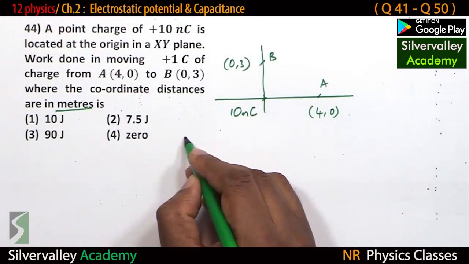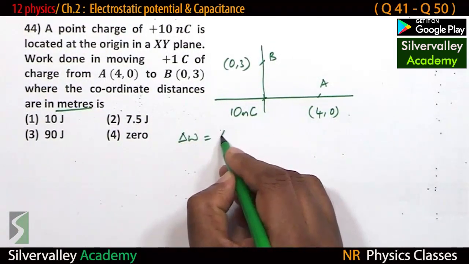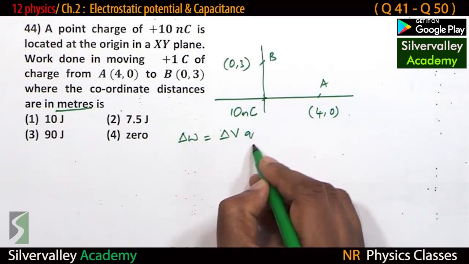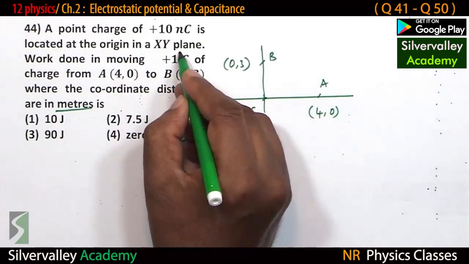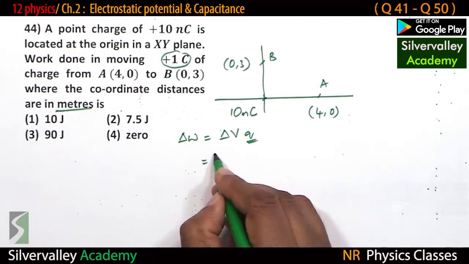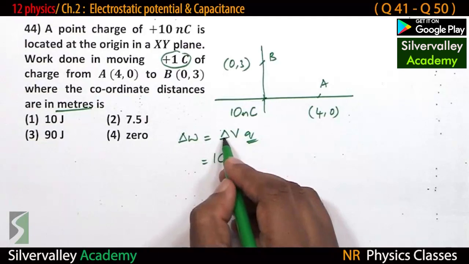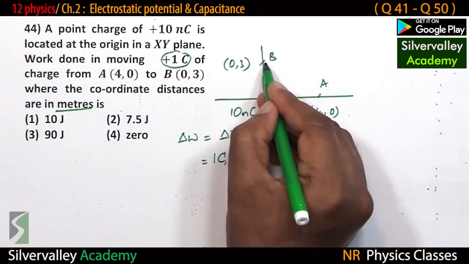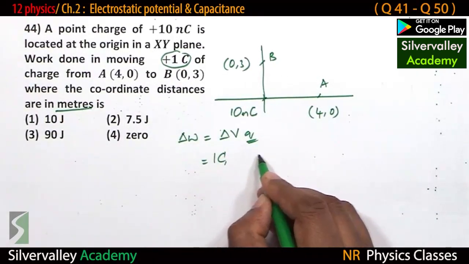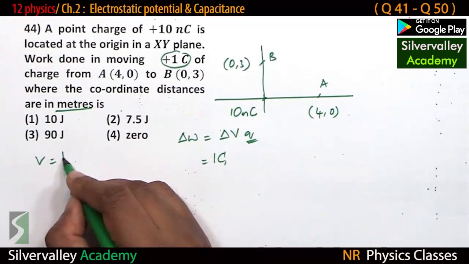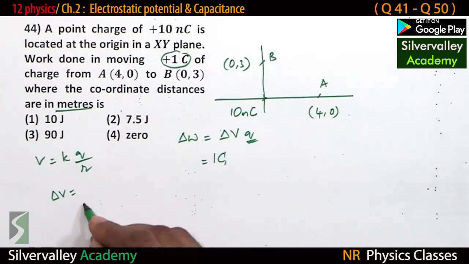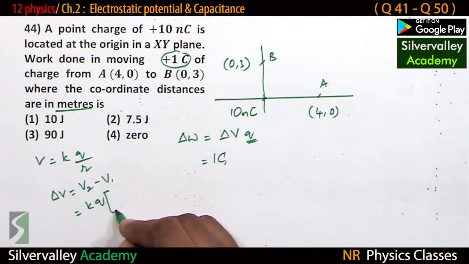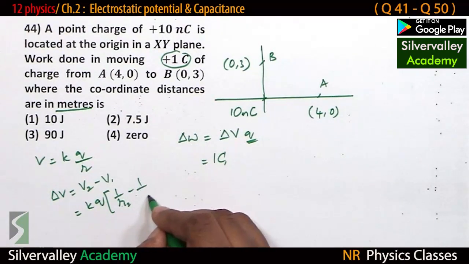Work done, delta W, is potential difference times charge. Charge is the one which is moved. So 1 coulomb of charge is moved. So charge is 1 coulomb. Delta V is the potential difference between these two. So V is constant Q by R. Potential difference is V2 minus V1, isn't it? So constant Q times 1 by R2 minus 1 by R1.